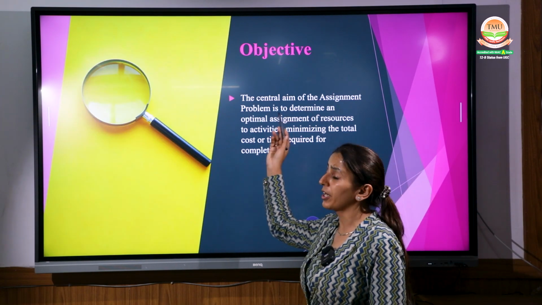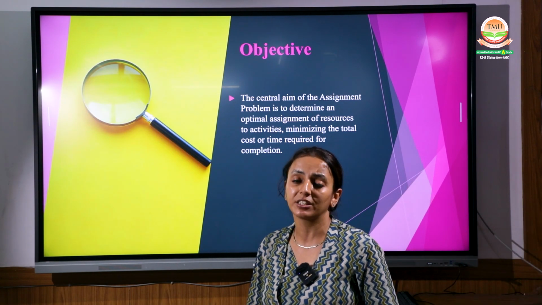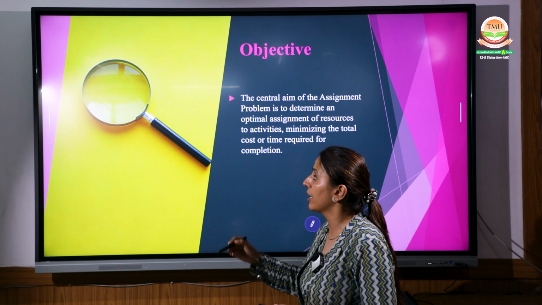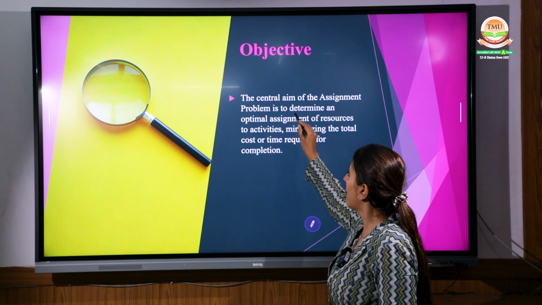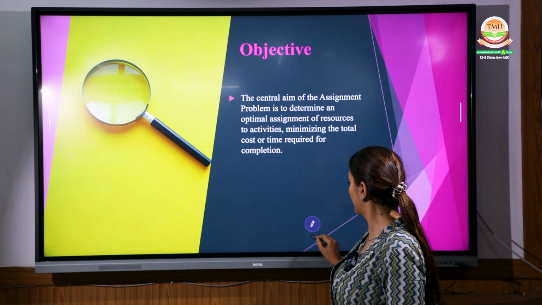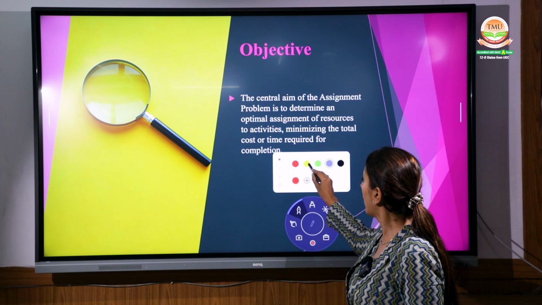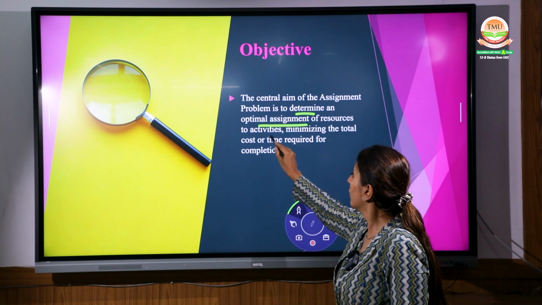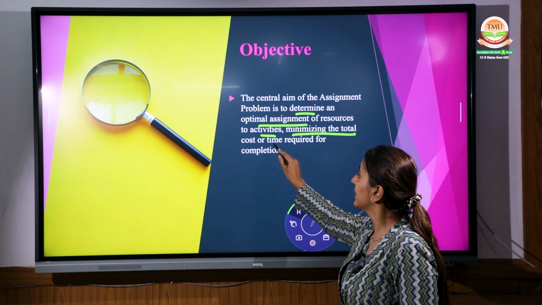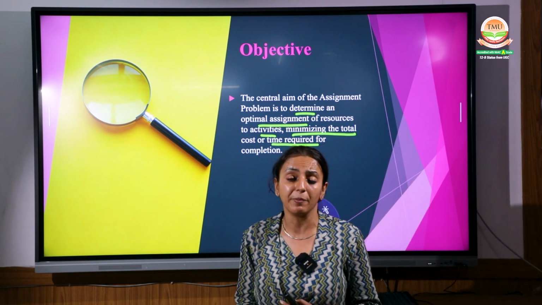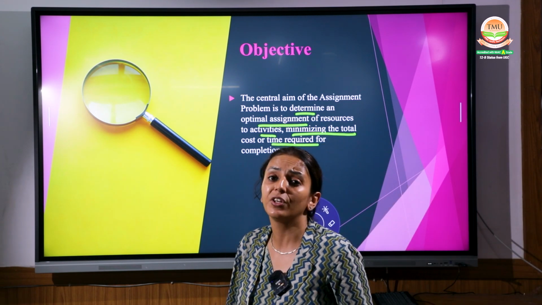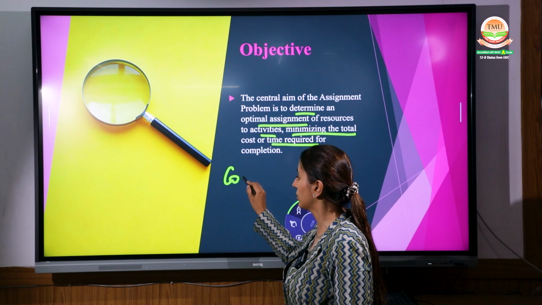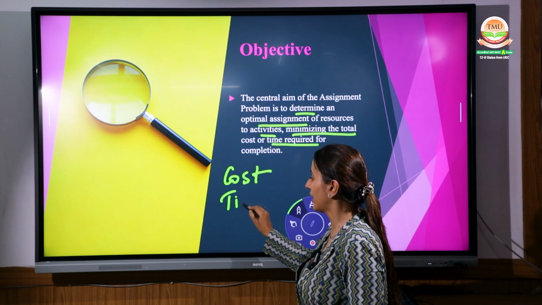Next point is the objective, as we have discussed right now. The main objective is to determine the optimum assignment of resources to the activities, minimizing the total cost or time. In assignment the question may be given in the form of cost as well as time.